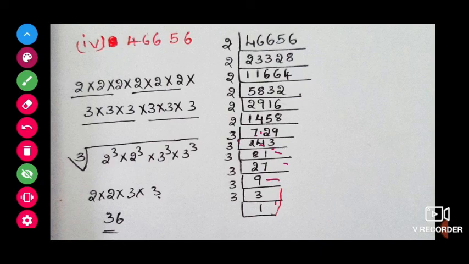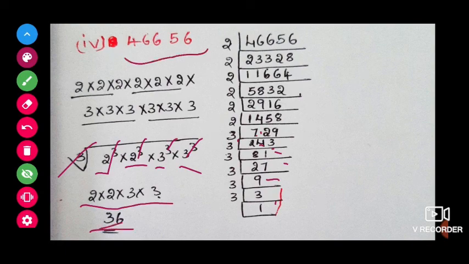So we can write it as 2 into 2 into 2, 2 into 2 into 2, 3 into 3 into 3, 3 into 3 into 3. So we can write 2 cube into 2 cube into 3 cube into 3 cube. So the cube root and all cubes will get cancelled. We will get 2 into 2 into 3 into 3, totally 36. 36 is the cube root of 46,656.